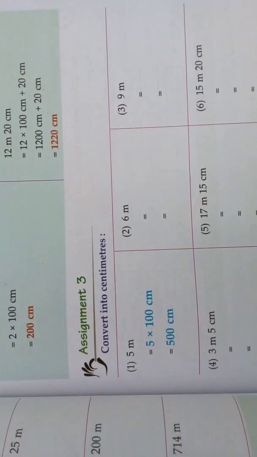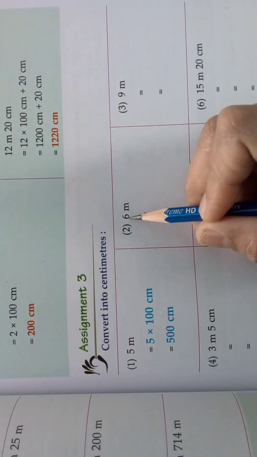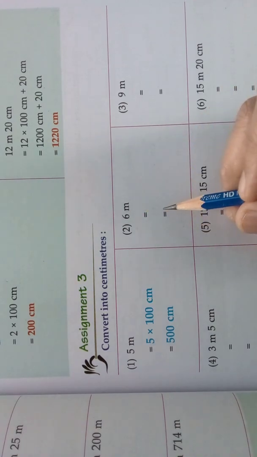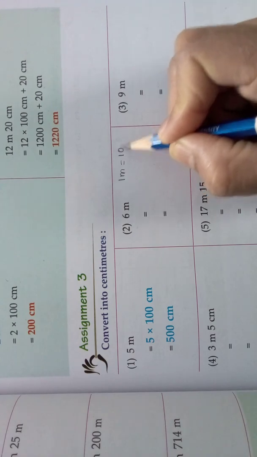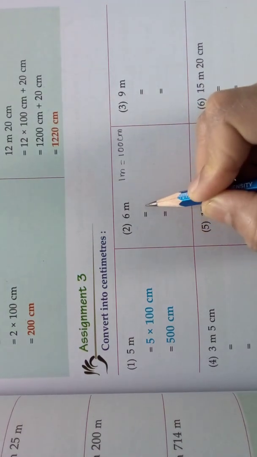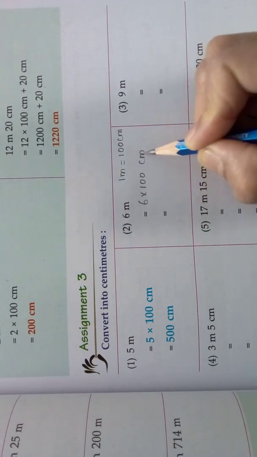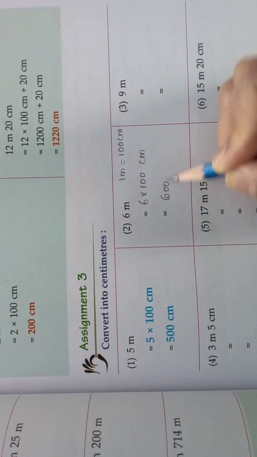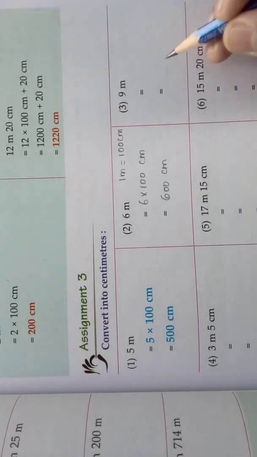Assignment 3 was the question, convert into centimeters. See, second one, 6 meters, convert it into centimeters. We know 1 meter is equal to 100 centimeters. So, 6 meters is equal to 6 into 100 centimeters, that is 600 centimeters. How easy, no, children? So, in this way do the next sum also.